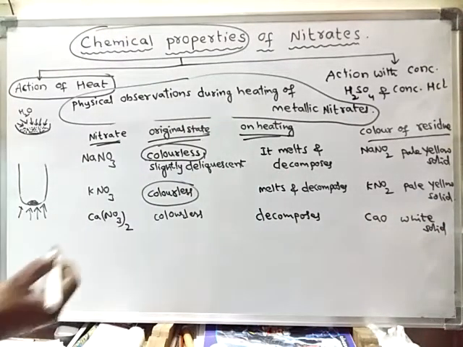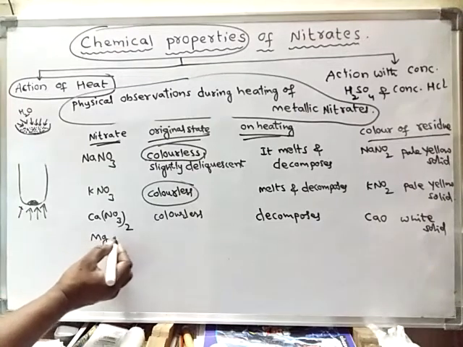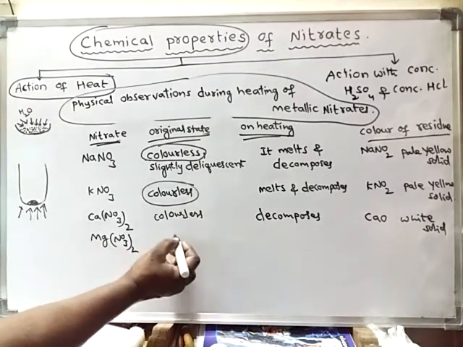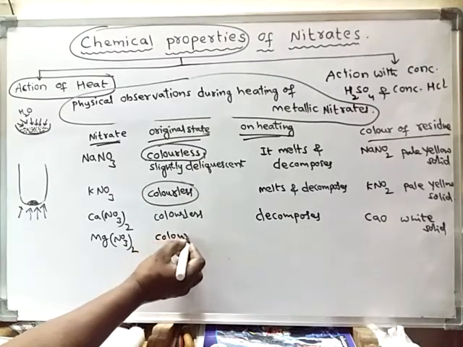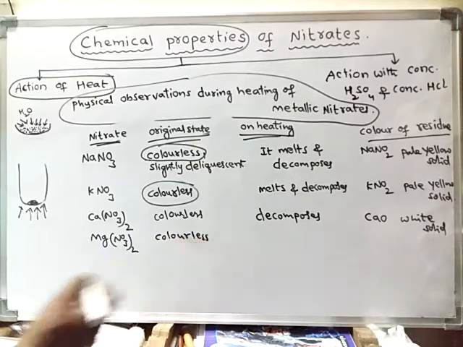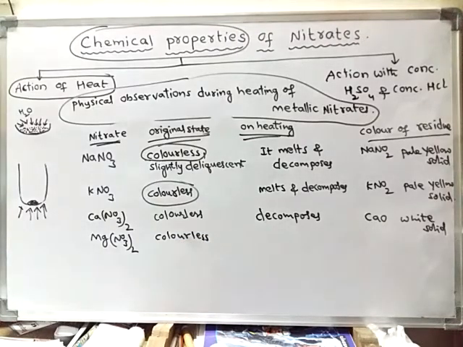Next, magnesium nitrate. If you heat magnesium nitrate, it is also a colorless solid. Already we have learnt that all nitrates are colorless except copper nitrate. The color of copper nitrate is blue or bluish green.